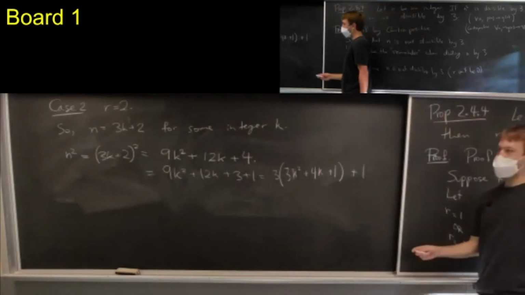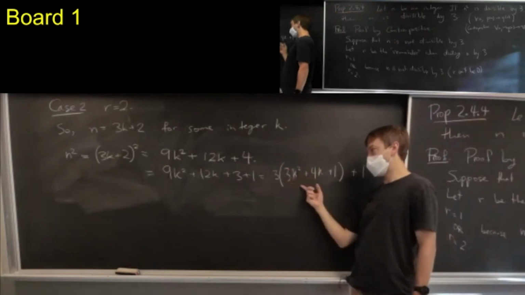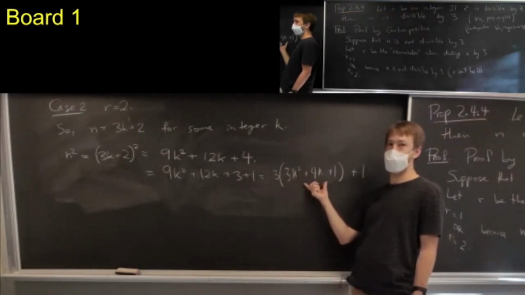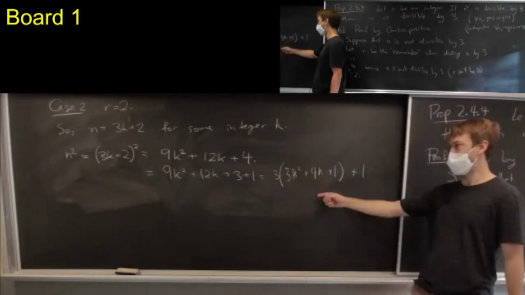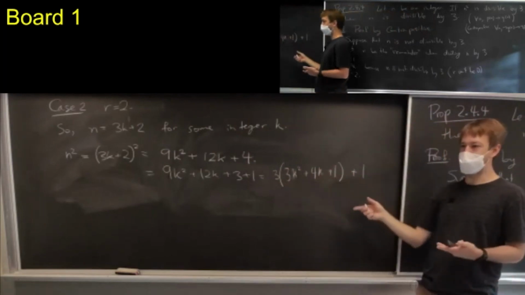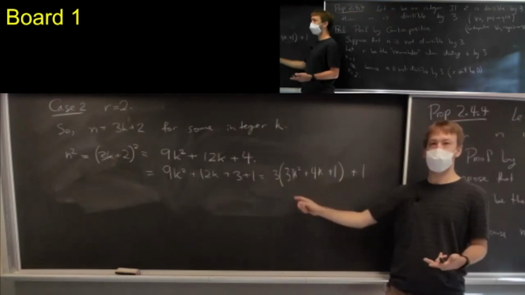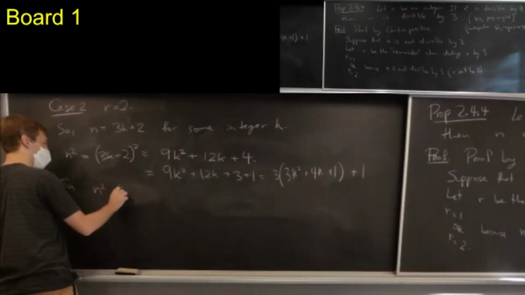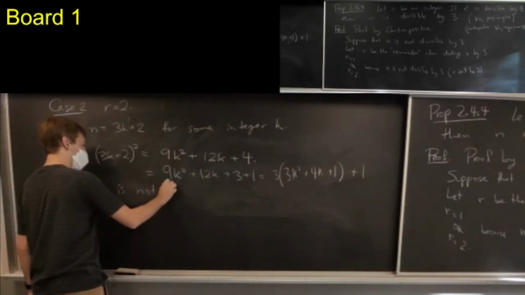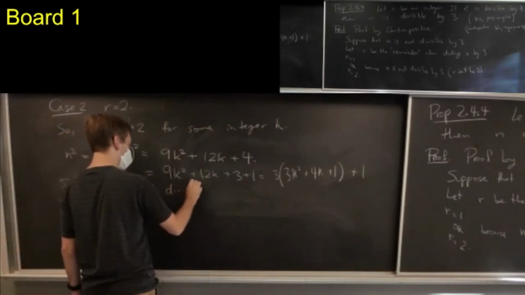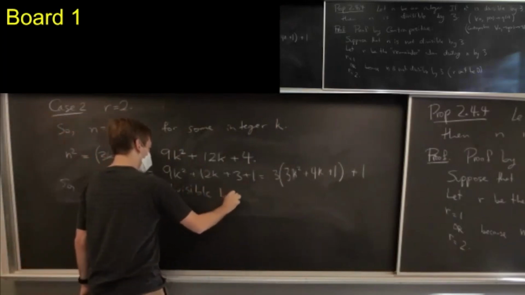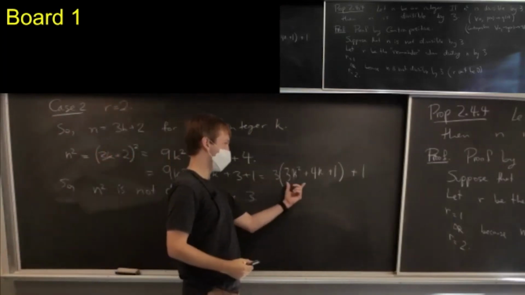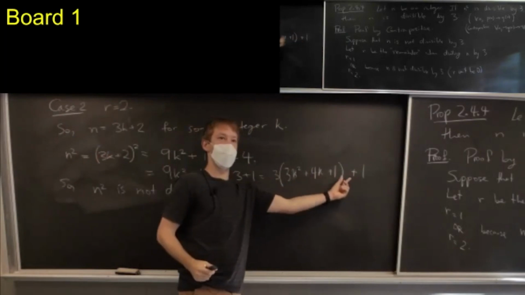I guess in the previous case, I forgot to say that it's important that the thing inside the brackets is an integer, but I think it's fairly clear that if you plug in an integer k, then this is an integer. So n squared is not divisible by 3 because when I divide it by 3, the remainder is 1 again.